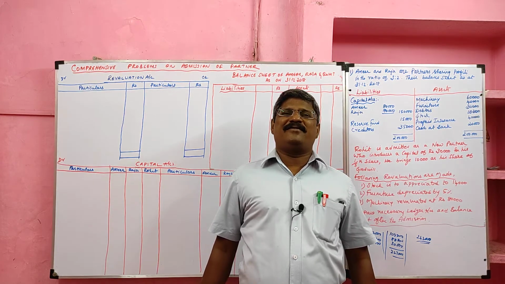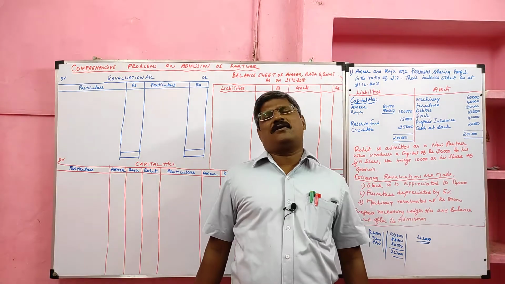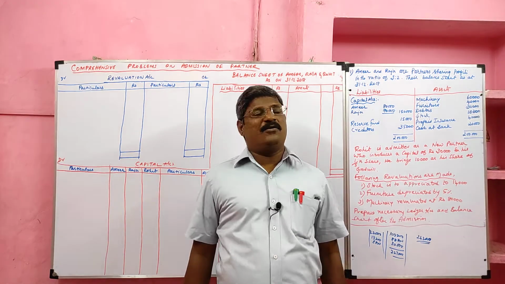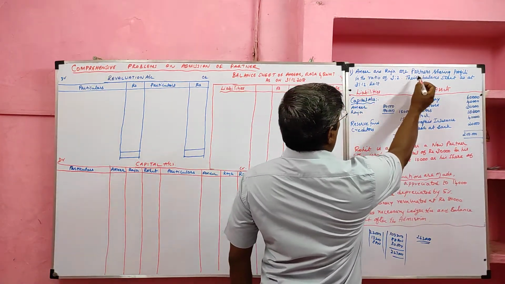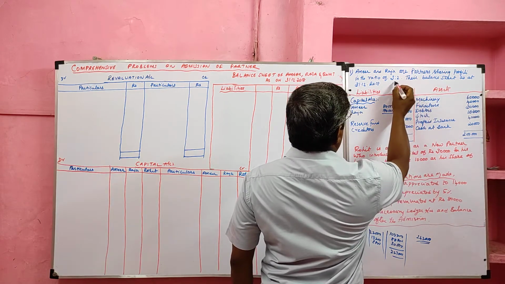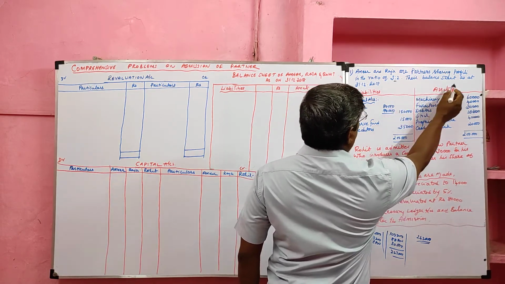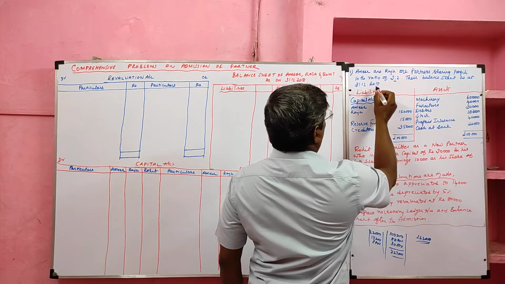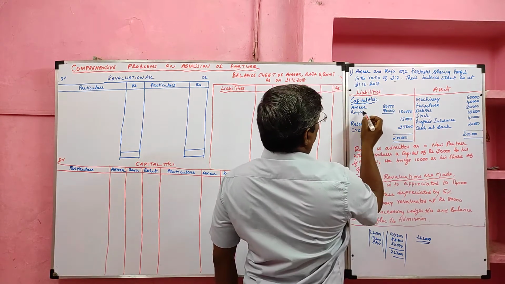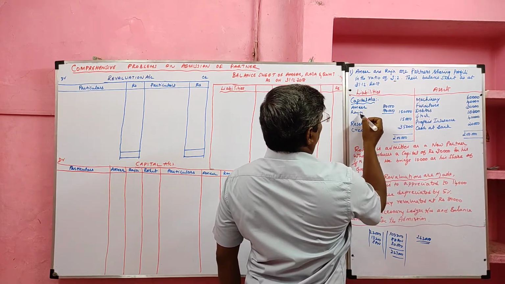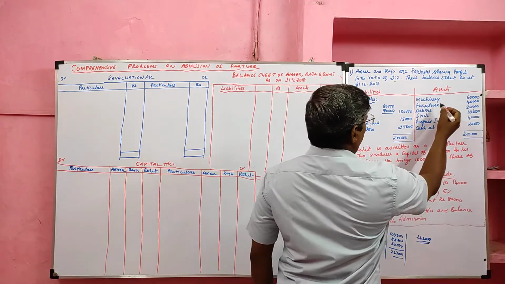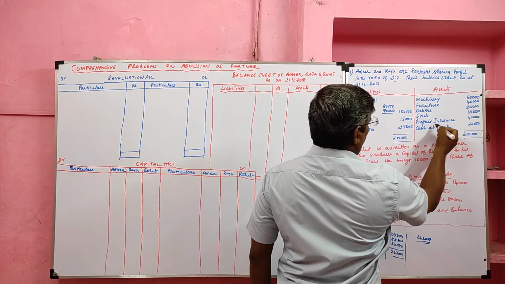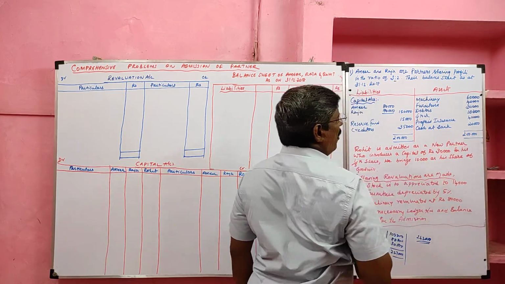Students, today we are going to learn comprehensive problems on admission of a partner. Look at the problem. Amir and Raja are partners sharing profits in the ratio of 3:2. Their balance sheet as at 31st December 2018 is given. Liability side: Amir capital, Raja capital, reserve fund, creditors. Asset side: machinery, furniture, debtors, stock, prepaid insurance, cash at bank.